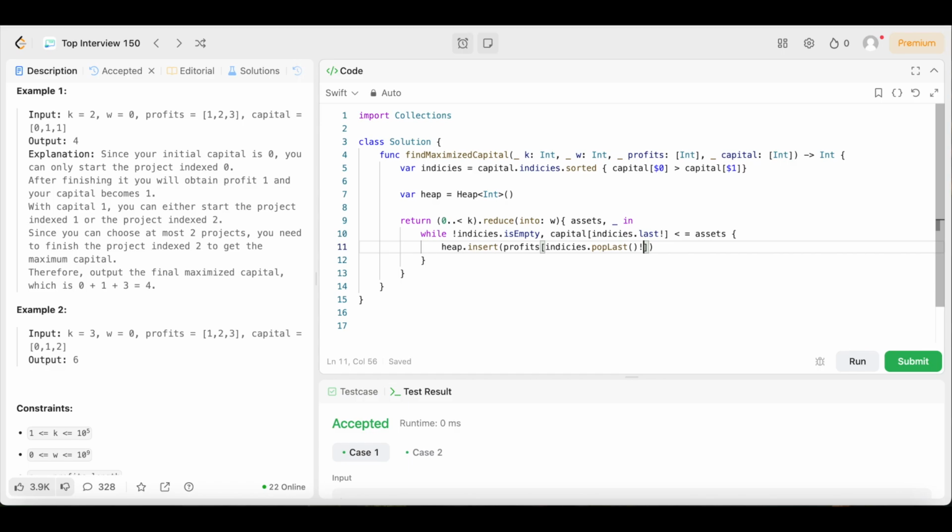Now we need to pick the most profitable available project and add it to assets. So we could just come outside of this while loop and we say assets plus equals heap dot pop max, parentheses, question mark, 0. Boom.